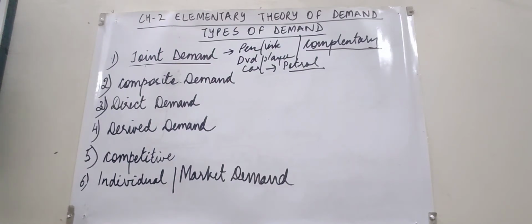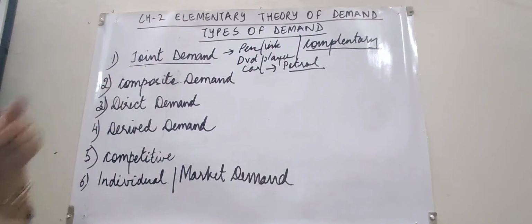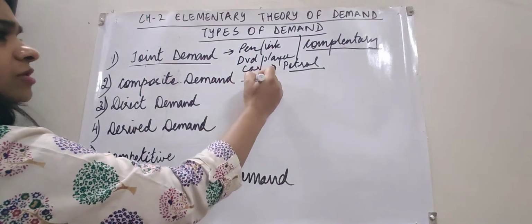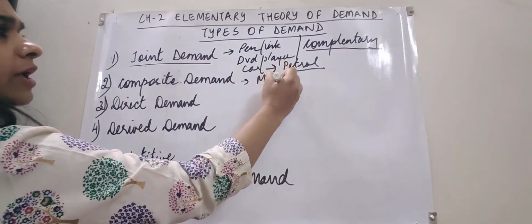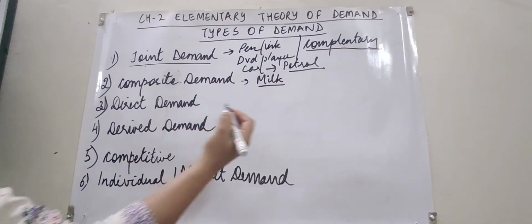Then the second one is the composite demand. Composite means the demand for a commodity which can be put to several uses. For example, milk is a commodity which can be put to various uses.